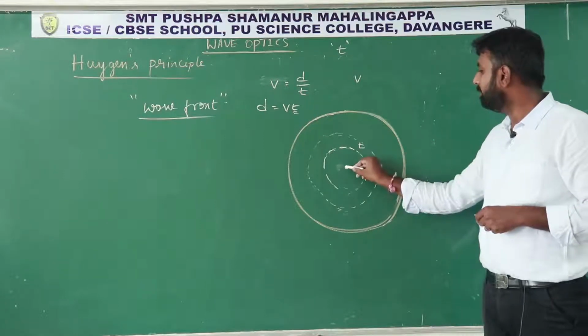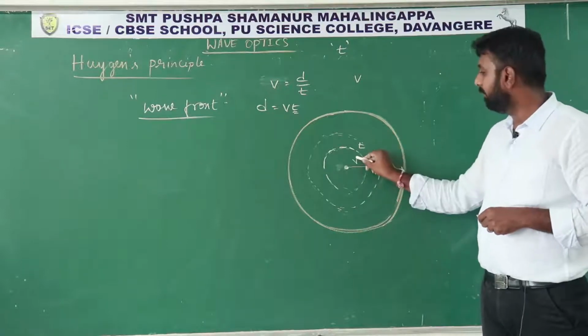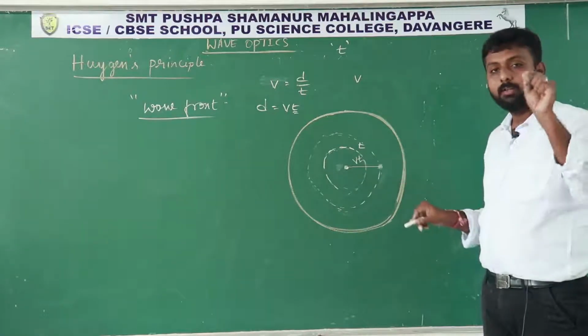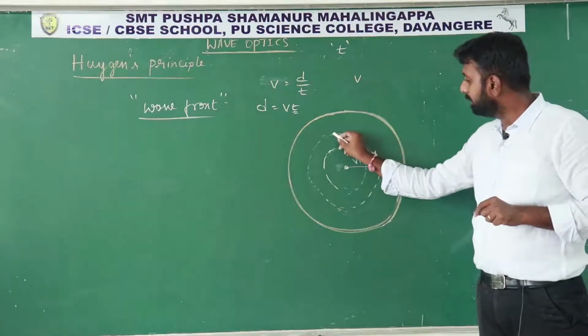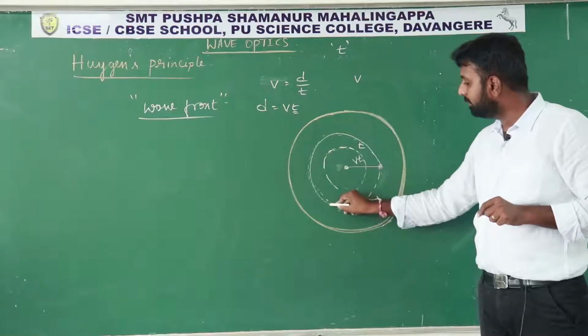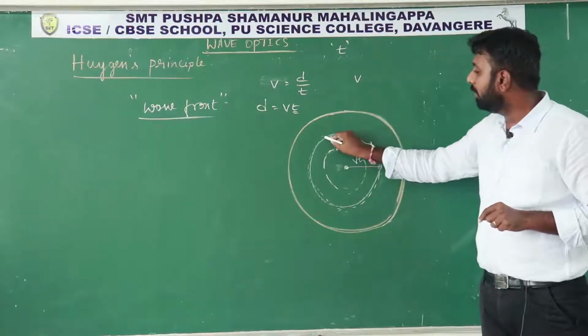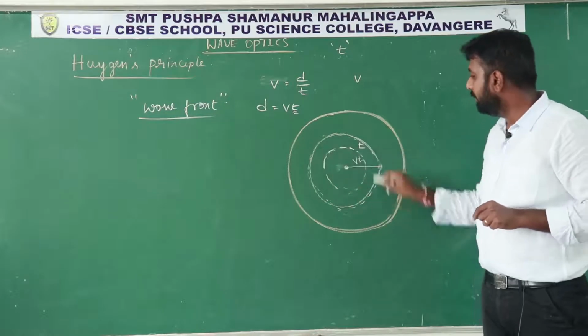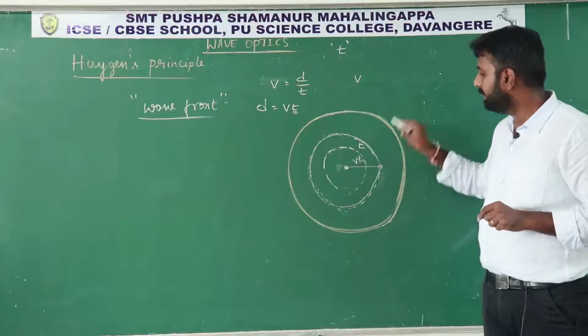And what is the distance from this impact? The distance is vt. So consider a sphere, like this sphere. Here you can see a circle, but you can imagine a sphere also. On this sphere you can consider an infinite number of particles.